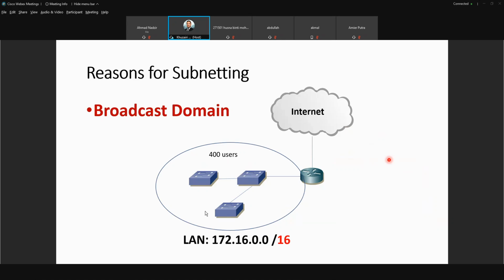Imagine we just have one network, we don't do subnetting. Our laptop will receive 20,000 messages from 20,000 users unnecessarily. You don't communicate with all the UUM staff or UUM students, but we still would receive the 20,000 broadcast messages. So that is the drawback if we don't do subnetting.